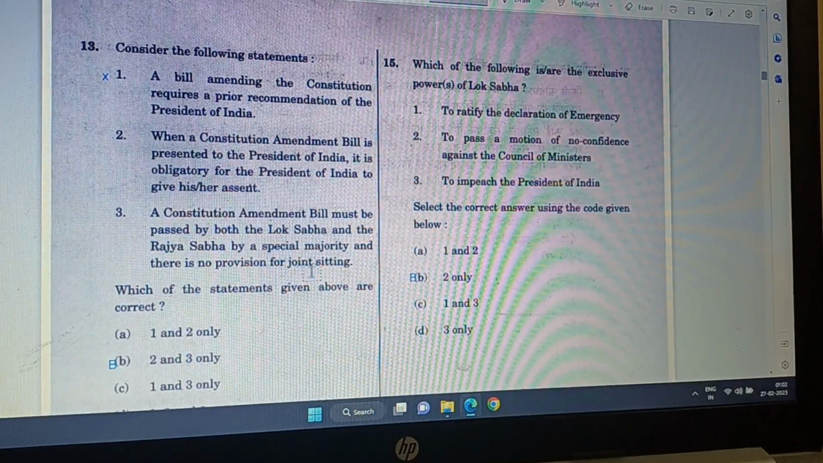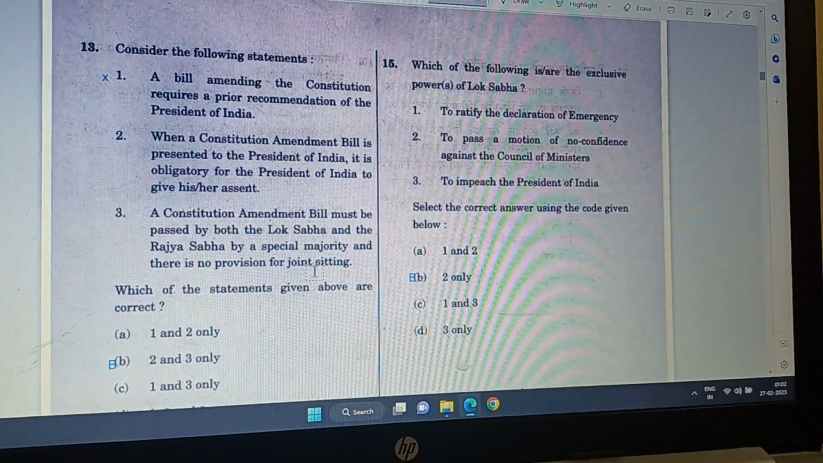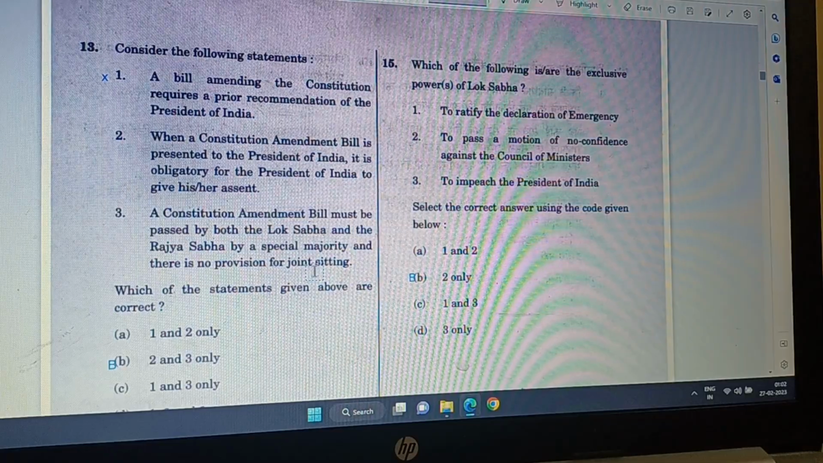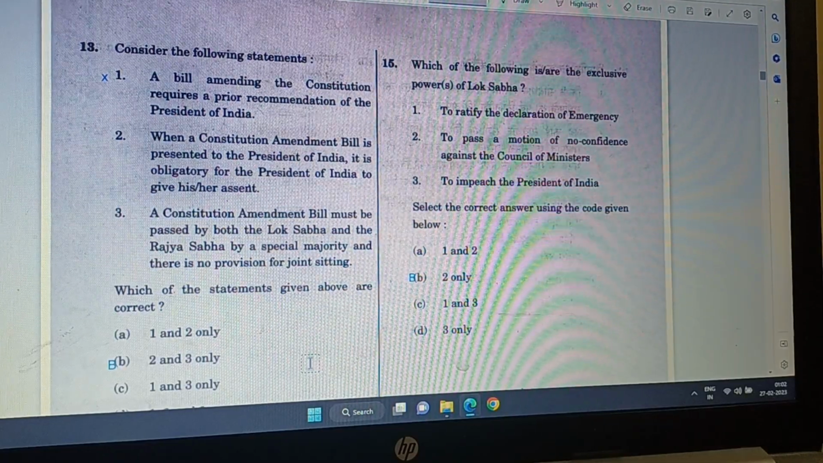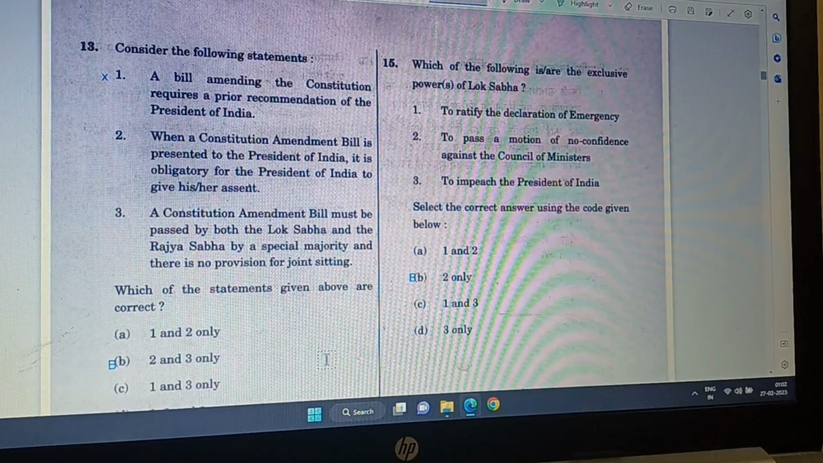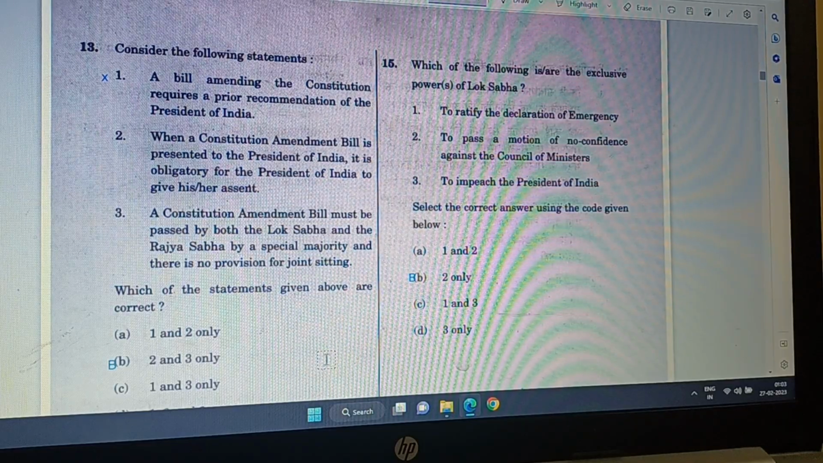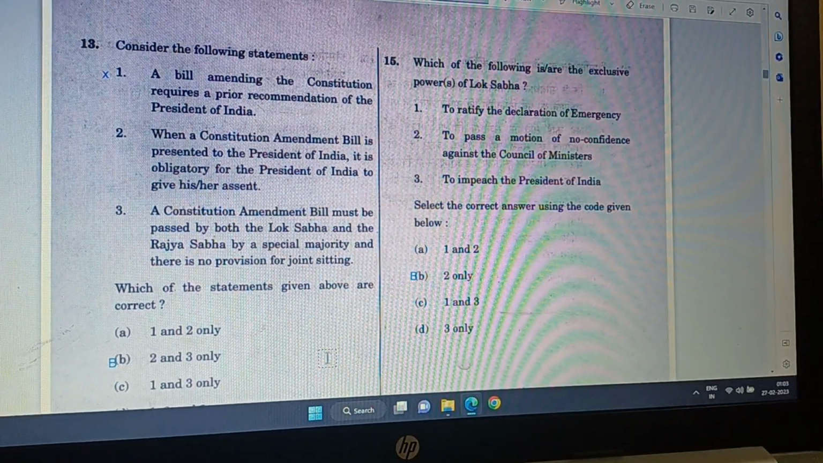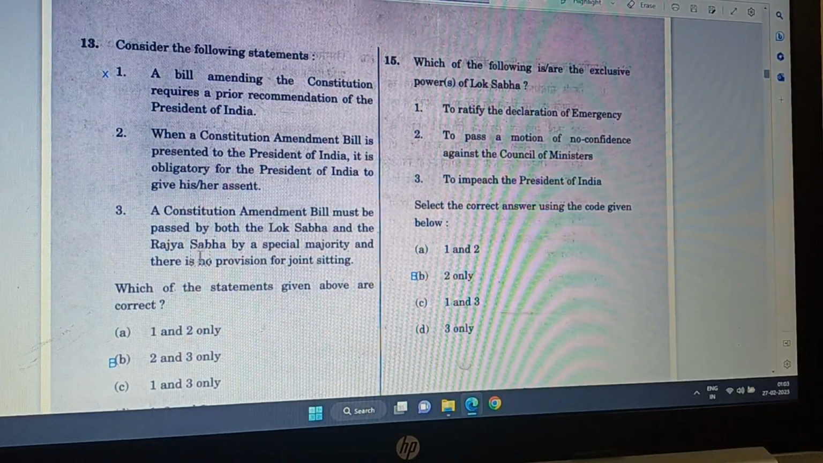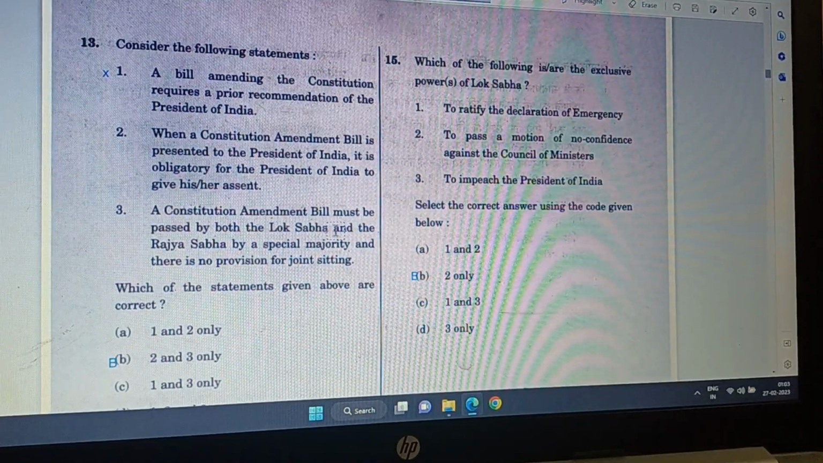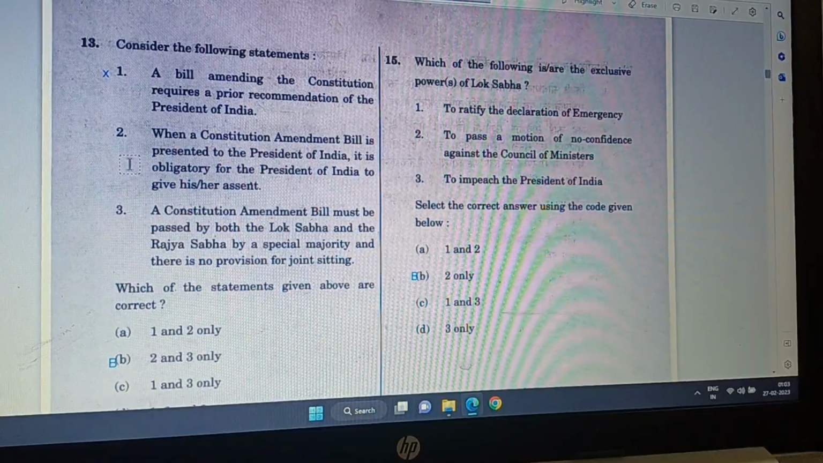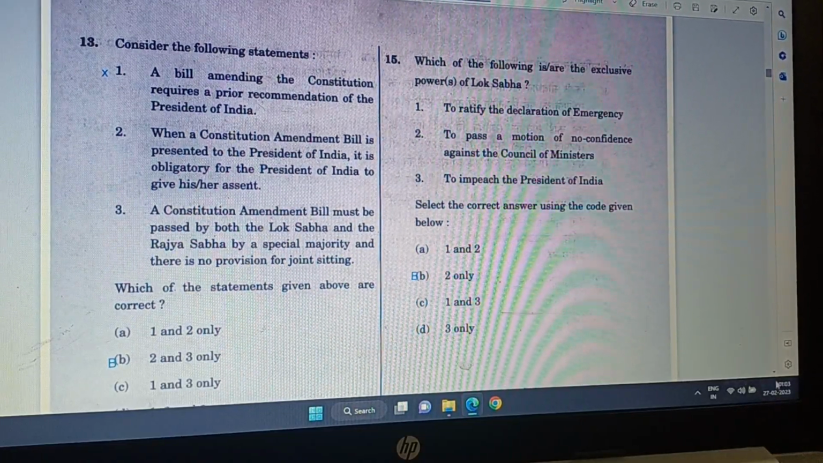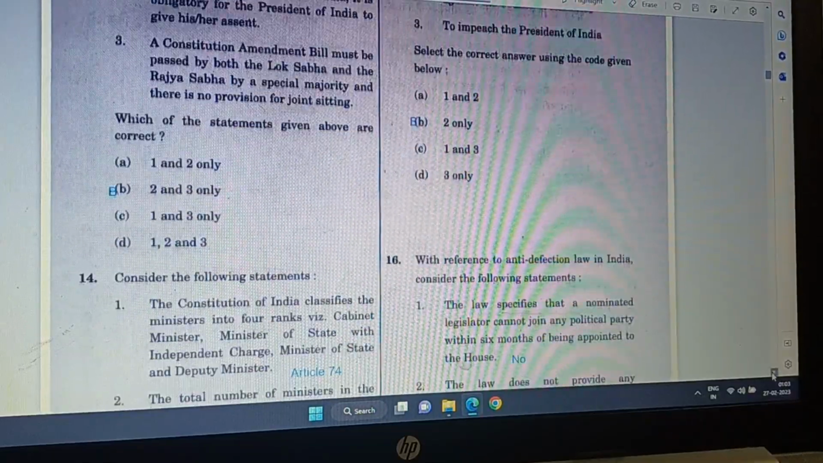Had there been joint sitting, then yes, Modi ji would have succeeded because he has many members in Lok Sabha, 335 or around that. Well, now it is less because Nitish Kumar has left, but still 303 are of BJP only. So that way Modi ji has become a very weak prime minister. He cannot bring constitutional amendment bill. So only 2 and 3 are correct, hence option B. Option B is the correct answer.